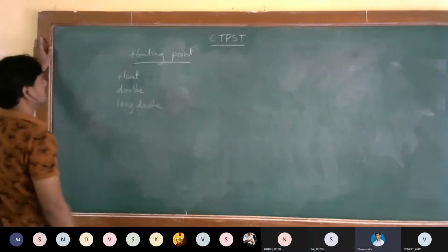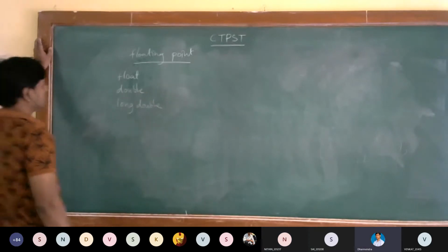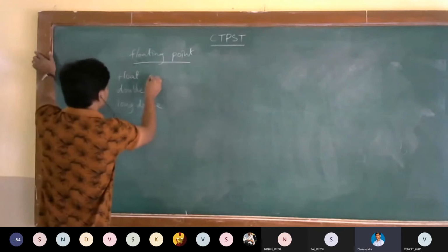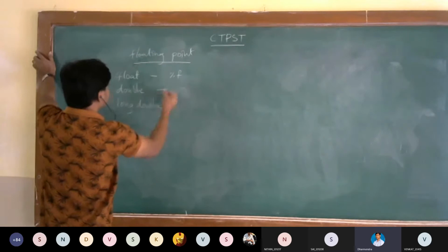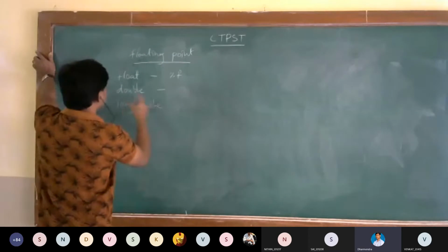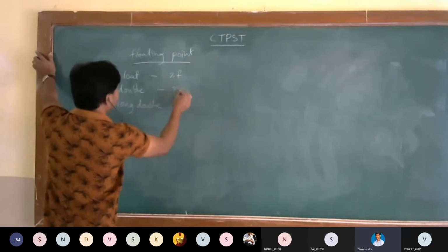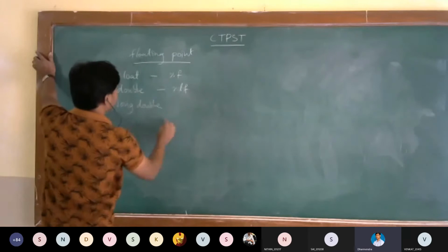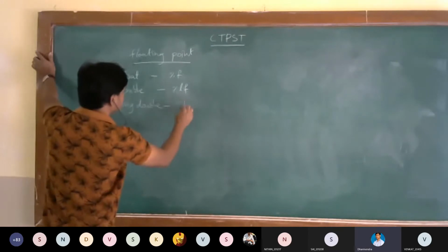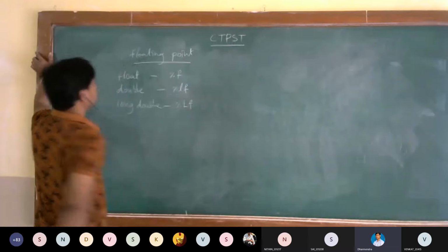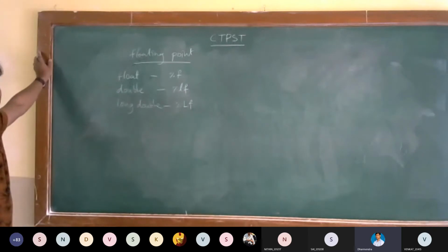We can call these real types, real values. The format specifier for float is %f, for double it is %lf, and for long double it is capital %Lf. These are the format specifiers.